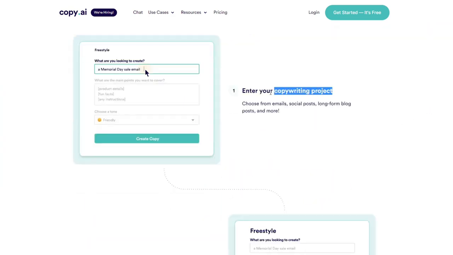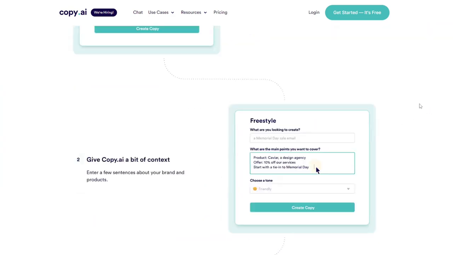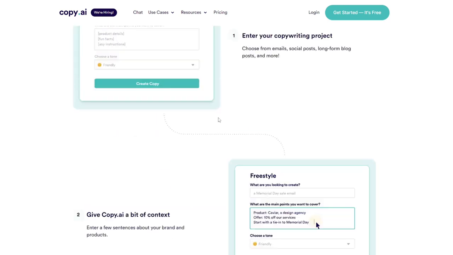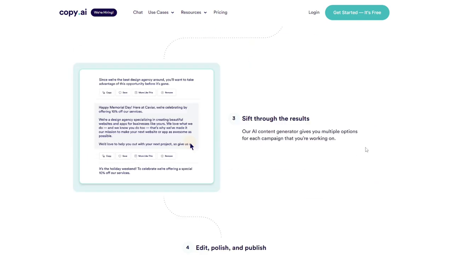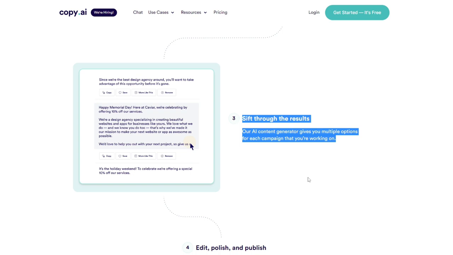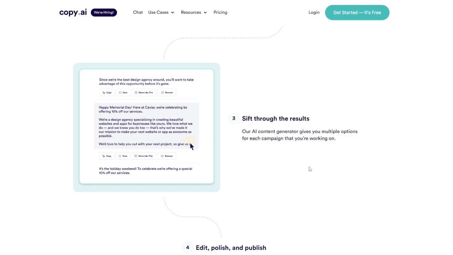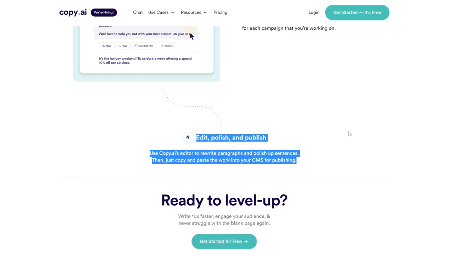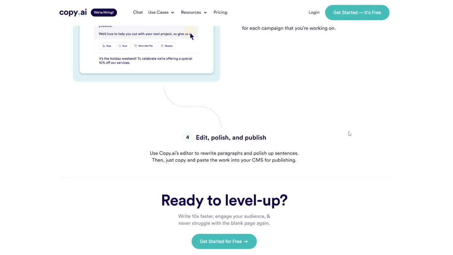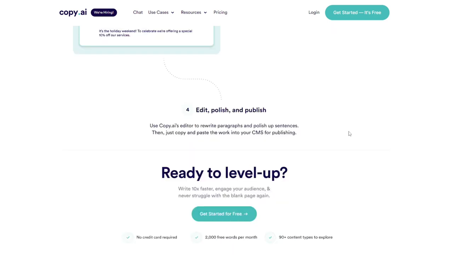Number 1, enter your copywriting project. Choose from emails, social posts, long-form blog posts, and more. Number 2, give copy.ai a bit of context. Enter a few sentences about your brand and products. Number 3, sift through the results. Our AI content generator gives you multiple options for each campaign that you're working on. Number 4, edit, polish, and publish. Use copy.ai's editor to rewrite paragraphs and polish sentences. Then just copy and paste the work into your CMS for publishing.